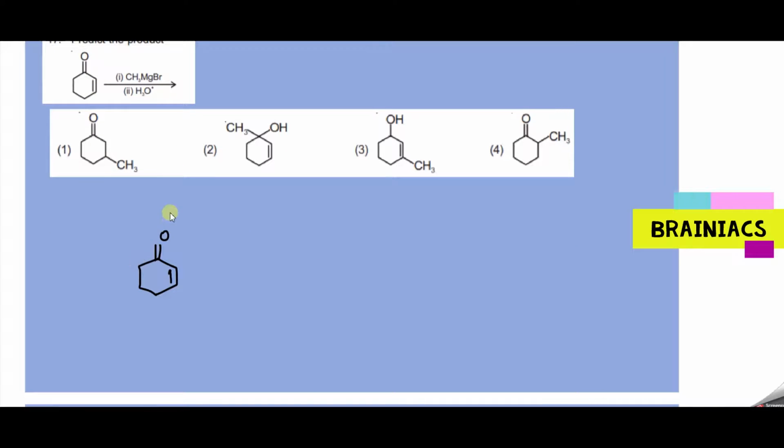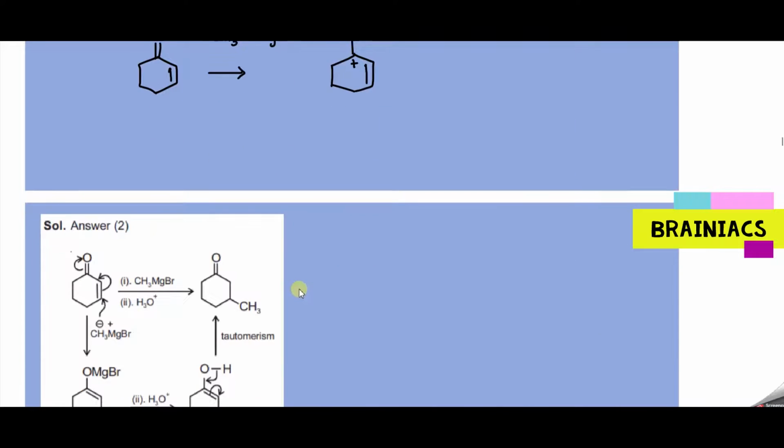Predict the product formed during the reaction. So you can see carbonyl group, CH3MgBr followed by hydrolysis. So we know that when Grignard reagent is there, this will split up like CH3 minus and MgBr plus. Correct? And we know the carbonyl group will polarize like this. Here O minus will come, here plus charge will come, and you have double bond like this. So what will happen during the course of the reaction?